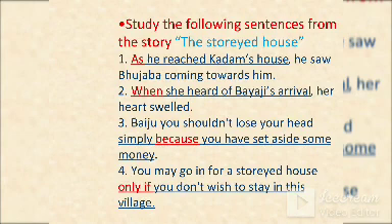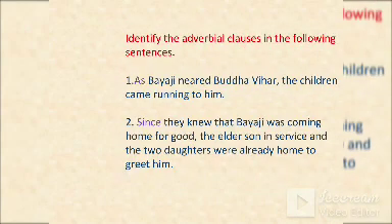We were given some more examples, some more sentences from our text. Identify the adverbial clauses in the following sentences. The first one is, "As Bayaji neared Buddha Vihar, the children came running to him." In this sentence, "as Bayaji neared Buddha Vihar" is an adverbial clause, since it is a dependent clause. "The children came running to him" is the main clause.